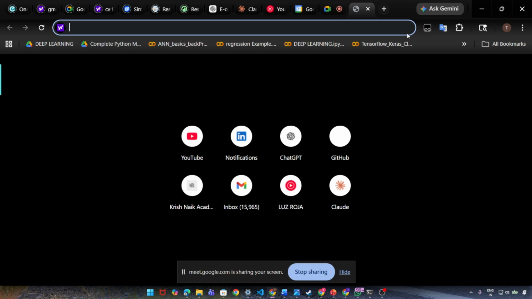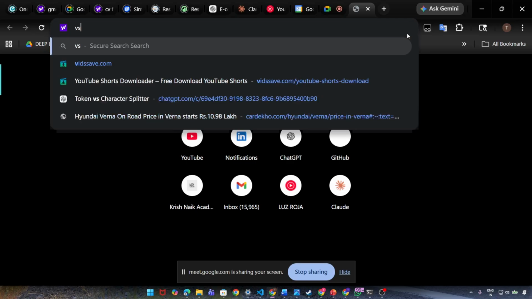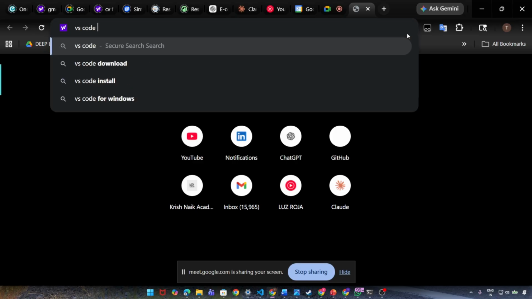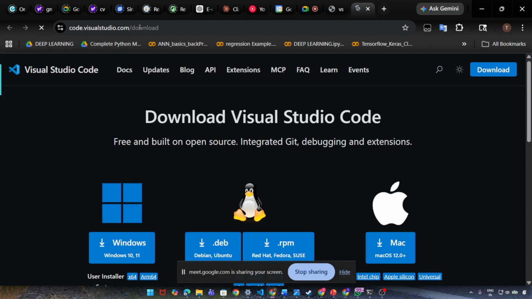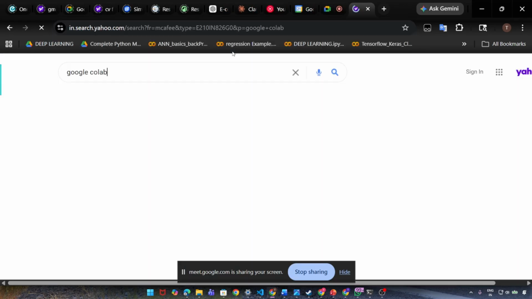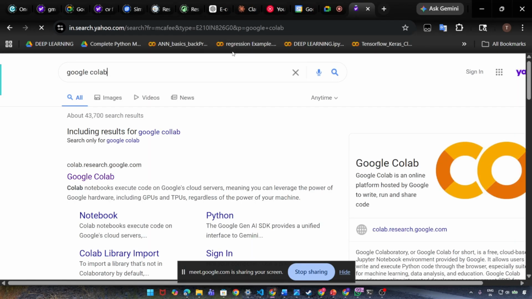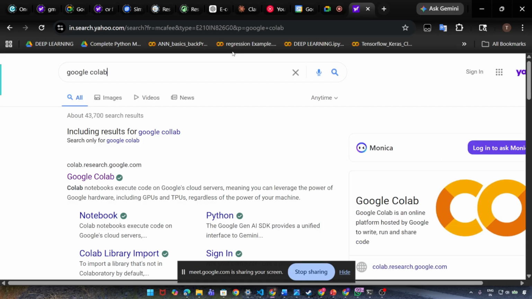Another thing that I want you to install is called VS Code. Search VS Code, download, and just click on this and install it. You also need to know about Google Colab. So what is Google Colab? Google Colab is something like Jupyter Notebook that we will use in the future.